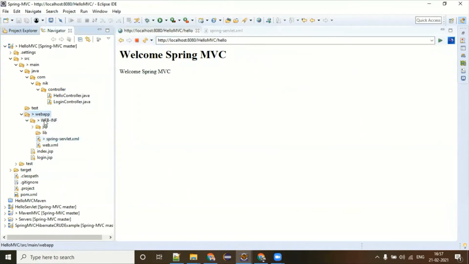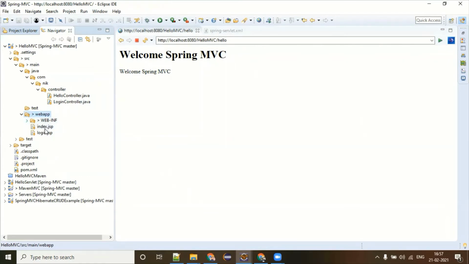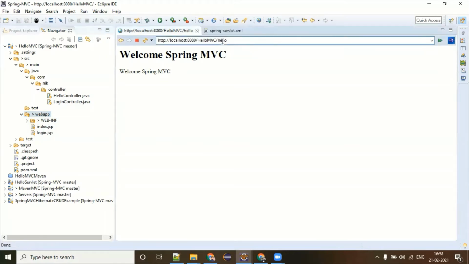Inside this web app, you have a WEB-INF and you have index, login, everything here. Means whatever resources are under web app are by default accessible by the client. In the sense, anybody can directly access these two files from this URL. You want to see how? Let's see.